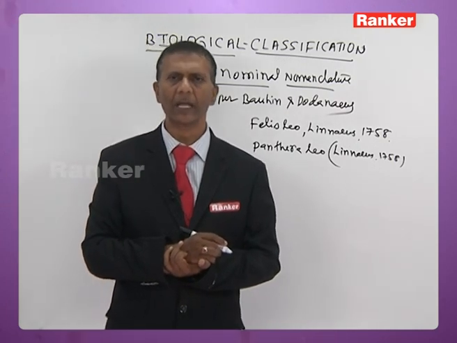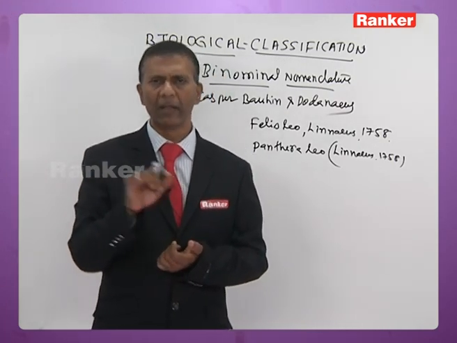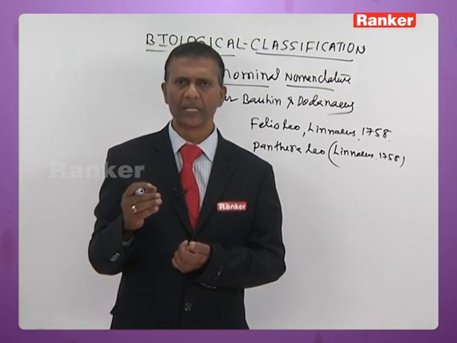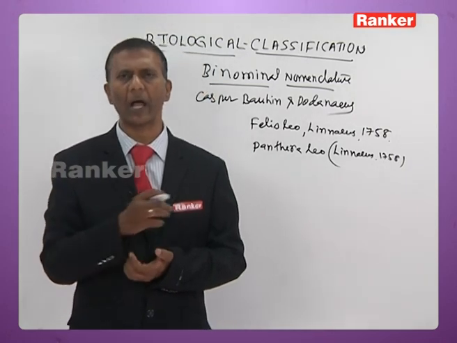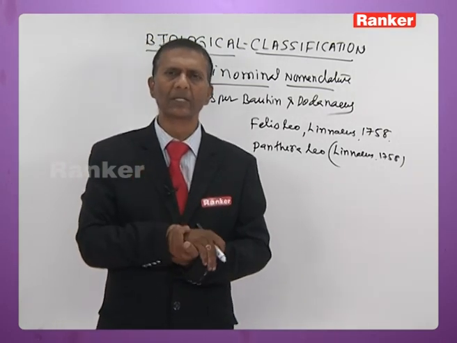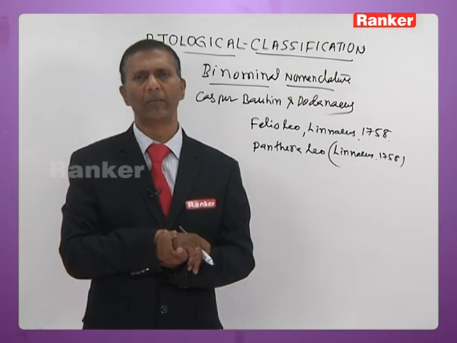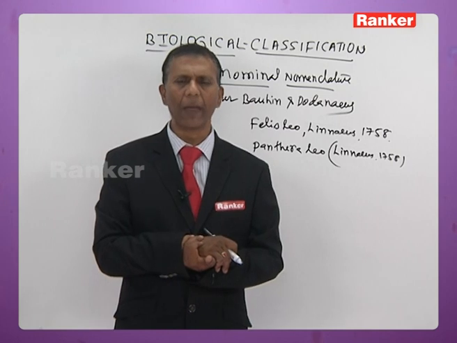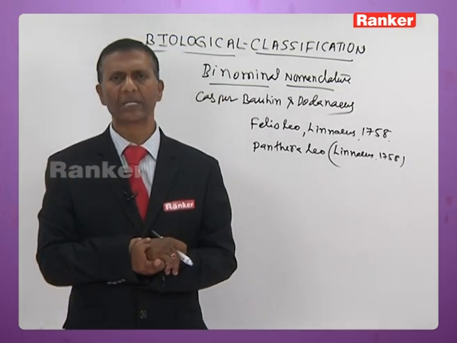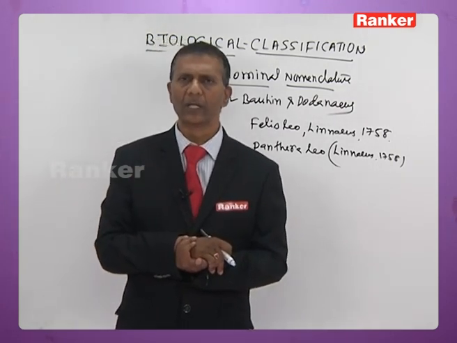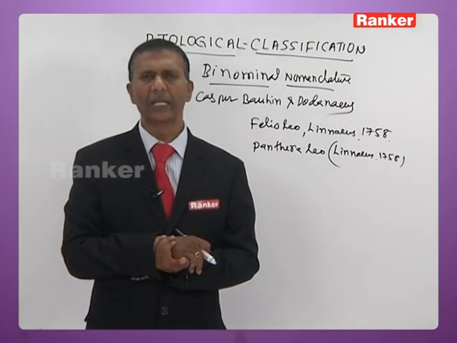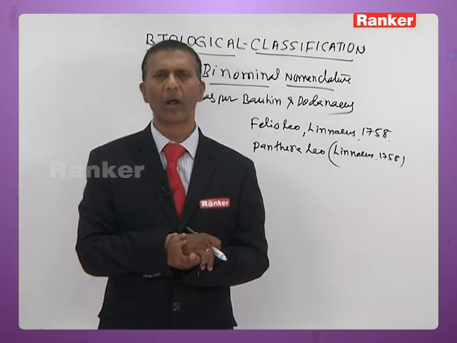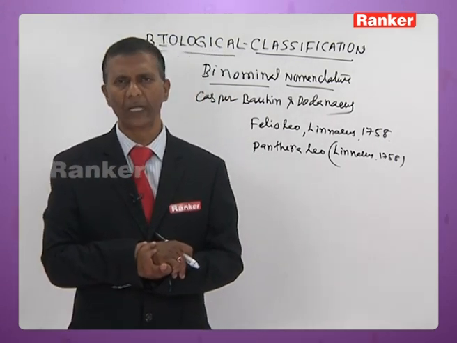I repeat once again, if a particular animal living in different places is given several scientific names by different authors, among these names, the first proposed valid name is considered as scientific name or senior synonym, and all the other names which are proposed subsequently are considered as junior synonyms. And this concept of giving preference to the first valid name is also called law of priority.